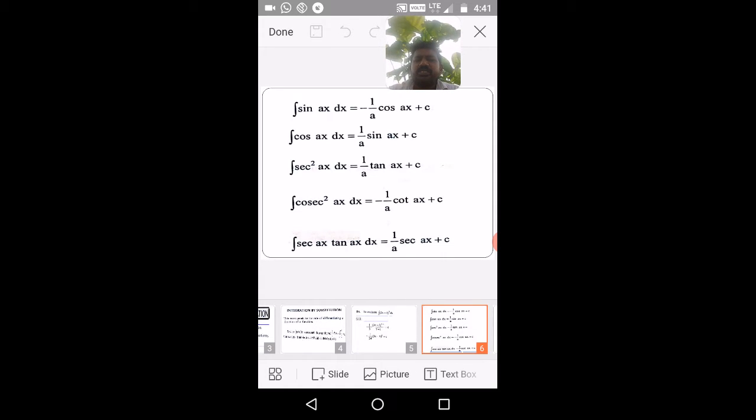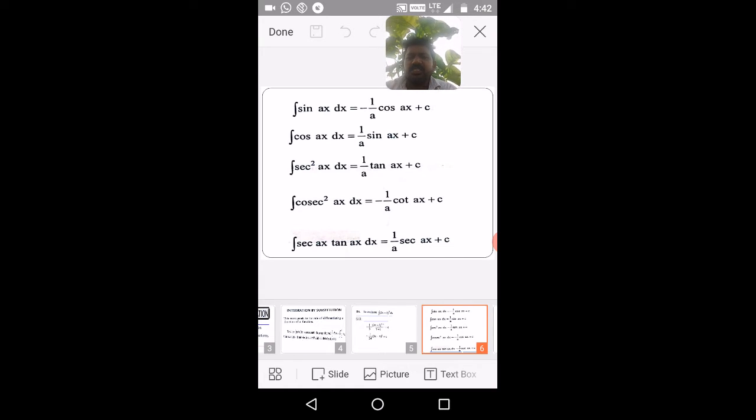Of course, if it is sin ax plus b dx, then you will get minus 1 by a cos ax plus b plus c. Or if it is sin ax minus b dx, then it is minus 1 by a cos ax minus b plus c. Okay. So like this all the formulas will be evaluated by using yesterday's session formulas.